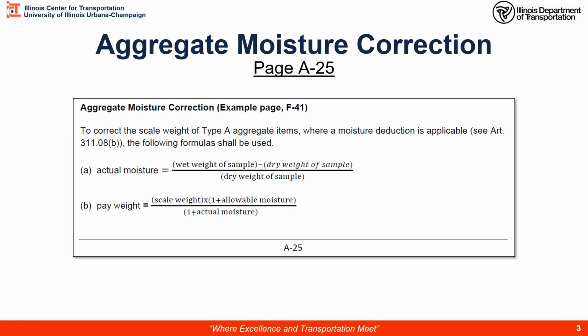The pay weight is then our scale weight, or our tickets, times 1 plus the allowable moisture, whatever it is by spec. A lot of times this is 6%. Divided by 1 plus the actual moisture. So we get the actual moisture decimal percent here. 1 plus that number is what we divide by. This will equal our pay weight in tons. Please note, actual moisture content test should be rounded to the nearest tenth of a percent in accordance with the manual of test procedures for materials.